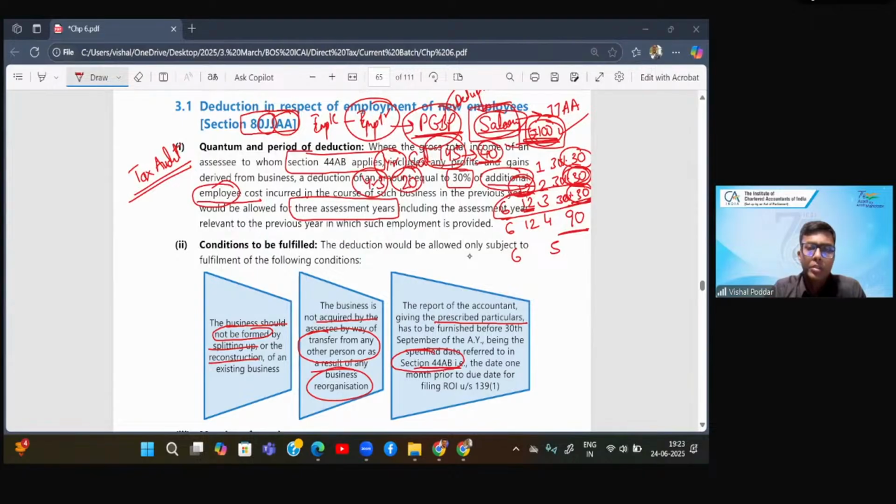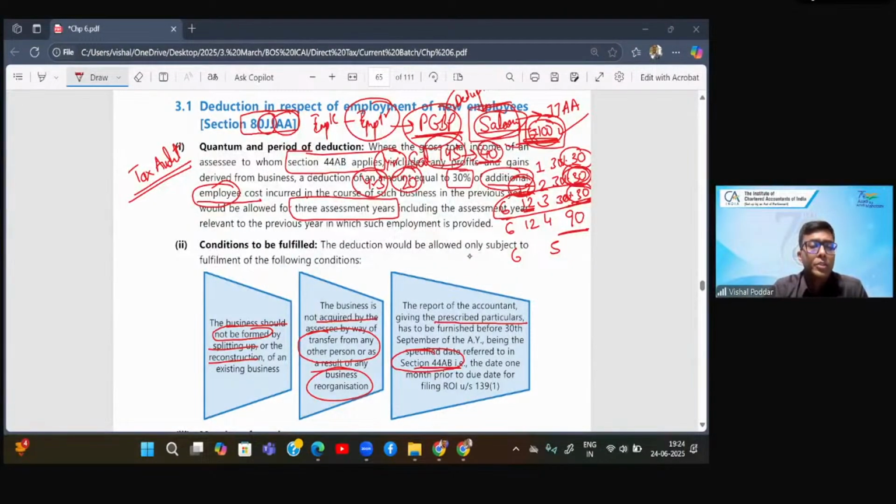Asa is asking, sir, 240 is continuous, or there can be situation that within a year or some period he resigned and joined? No, beta. Resigning and joining, that period then is gone. When you join from that 240. Dhanush, I hope you got the answer now. 30, 30, 30 deduction. Yash is asking, so sir, if I add one employee every year in my business, so I'll get 30% for every 3 years. Yes, beta. So whatever is the salary paid to that new employee which you are adding, that employee salary, 30% of that will be allowed. So every year, if you are hiring employees which is increasing your workforce, definitely you'll get the deduction.